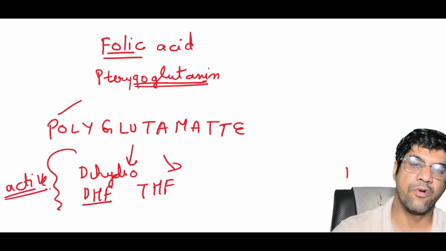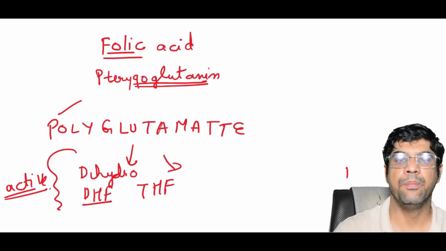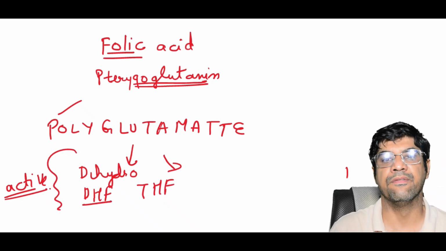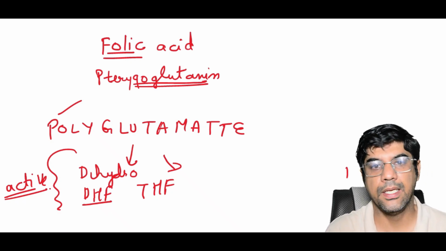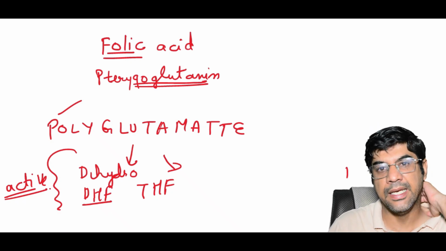Now what are the sources of folic acid? Remember, the main dietary sources include fresh green leafy vegetables, spinach, broccoli, fruits, liver, and kidney.